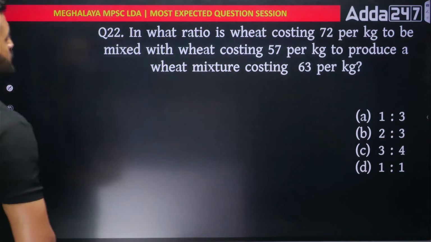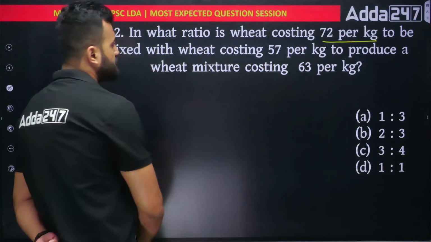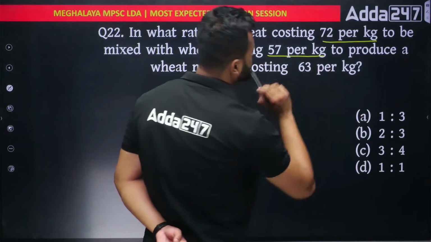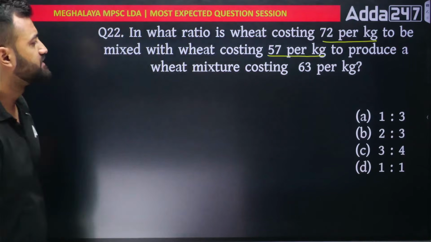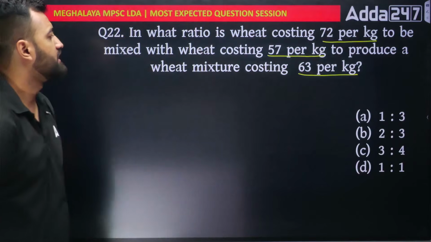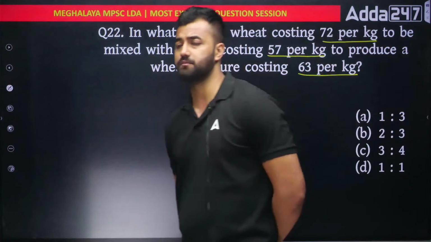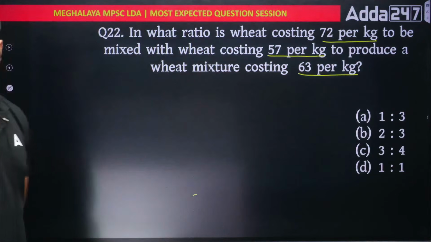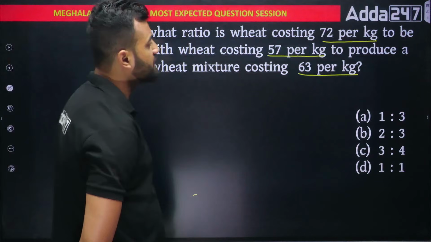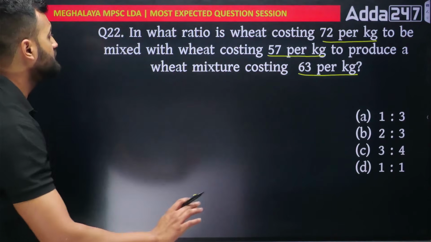In what ratio is wheat costing 72 rupees per kg to be mixed with a wheat costing 57 per kg to produce a wheat mixture costing 63 per kg? So out here, you can use the basic method, no doubt, but it will consume a lot of time. The best approach to solve such a question is a method known as alligation. In alligation, just remember this, very simple.